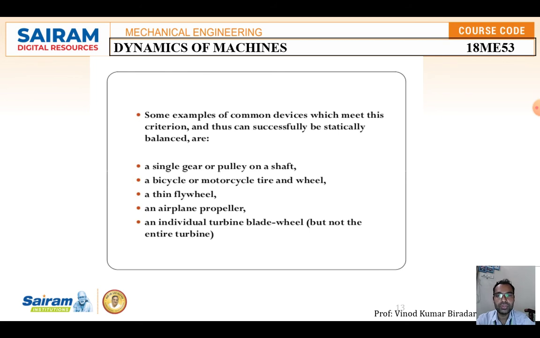So where do we find static balance? Some examples are a single gear or pulley shaft, a bicycle or motorcycle tire and wheel, a thin wheel, a flywheel, and an aeroplane propeller. These are some of the examples where we find static balance.